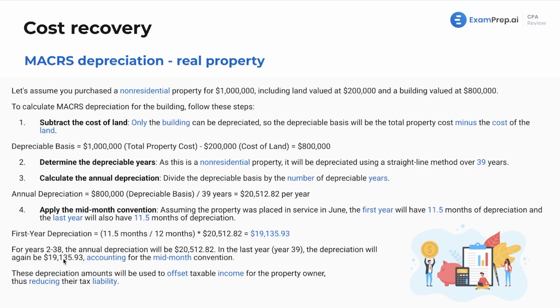Now for years 2 to 38, well, that's a long period of time, couldn't imagine something like that. The annual depreciation would be that amount, that $20,512. In the last year, year 39, the depreciation will again be that $19,000 amount, accounting for the mid-month convention. Now these depreciation amounts will be used to offset taxable income for the property owner, thus reducing their tax liability, sending everyone off happy because they have to pay less taxes.